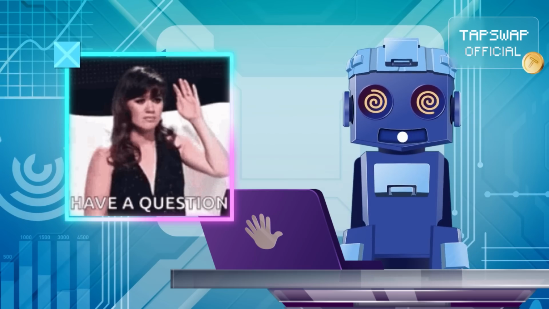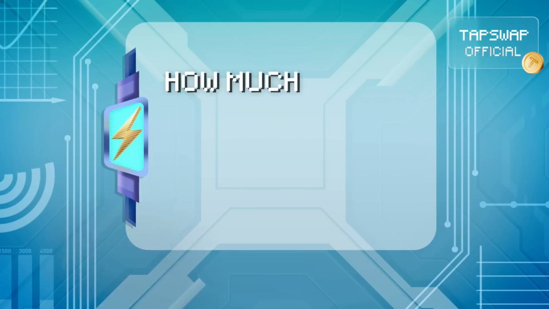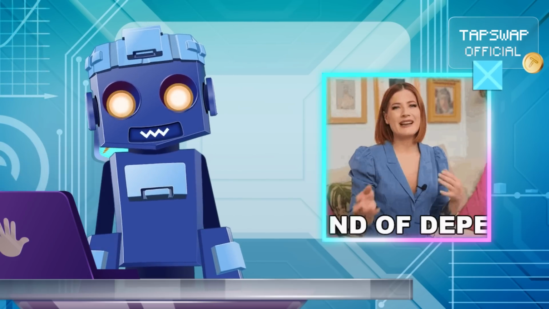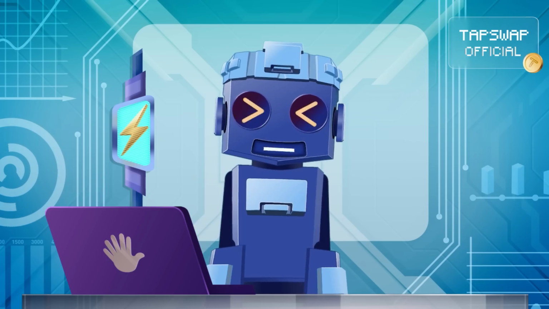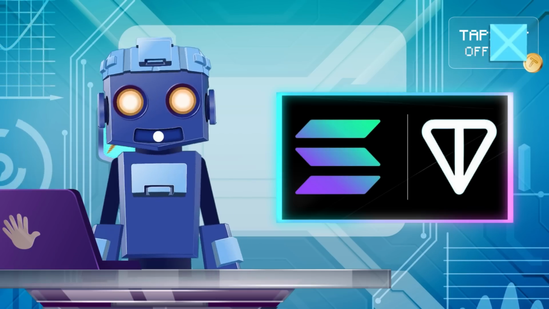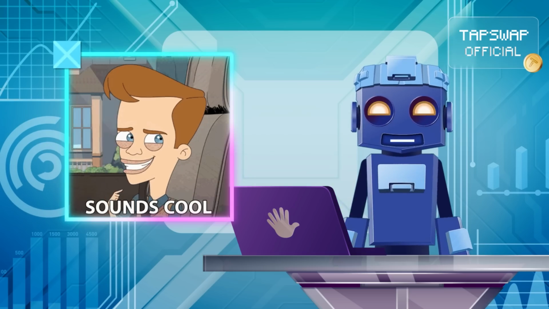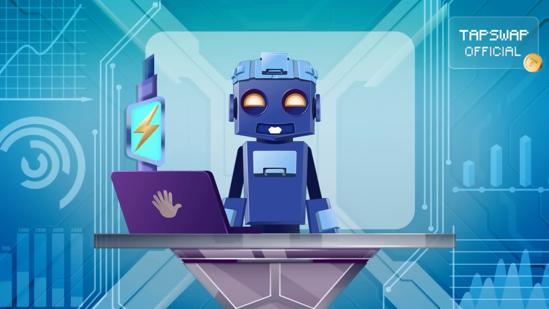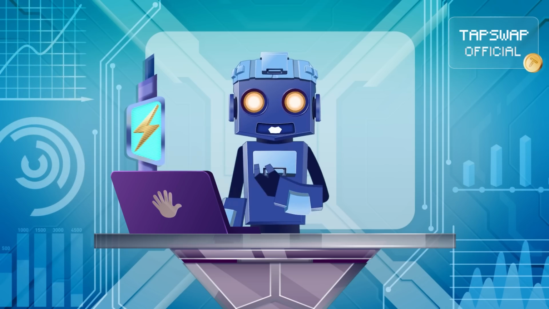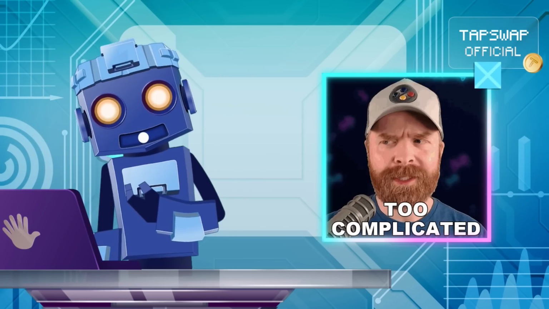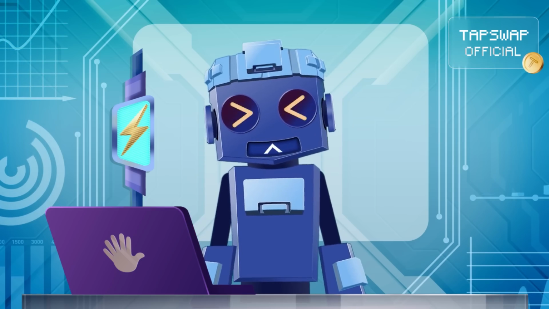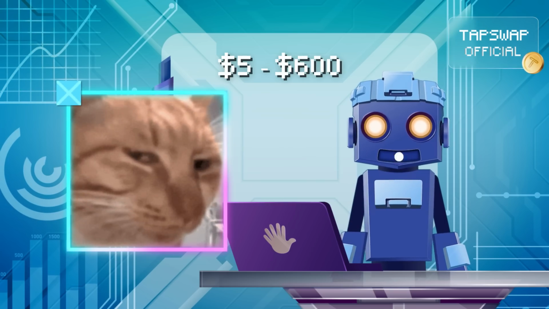I bet your circuits are buzzing with the question, how much does it cost to create a meme coin? It can change depending on factors like the platform you choose to launch it on. If you pick Ton or Solana, the cost will be the lowest and the chances for success the greatest. The cost also depends on how complex the coin is. More advanced features will raise the cost. In general, creating a meme coin can cost between $5,000 and $60,000.